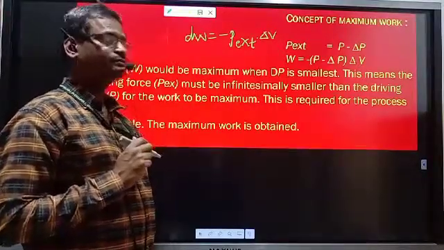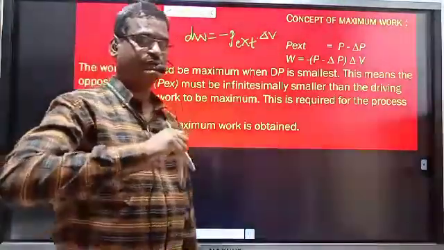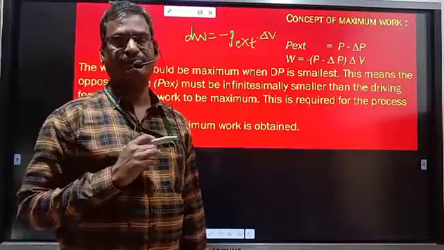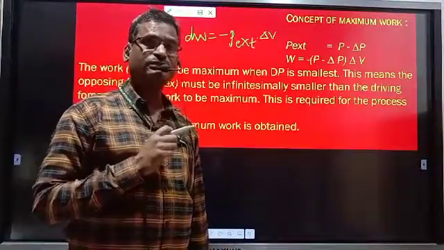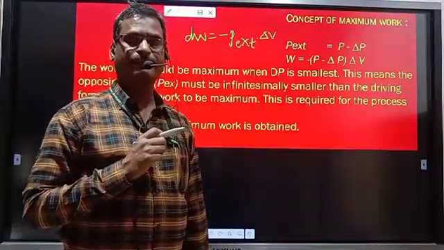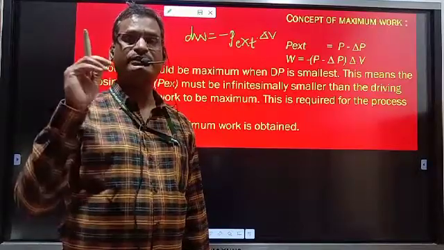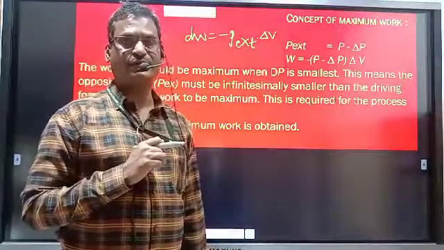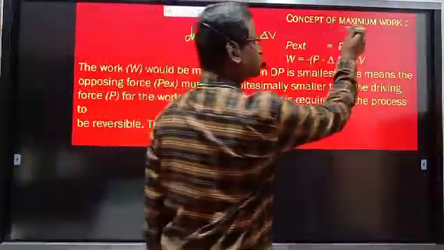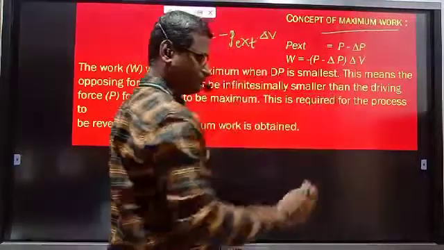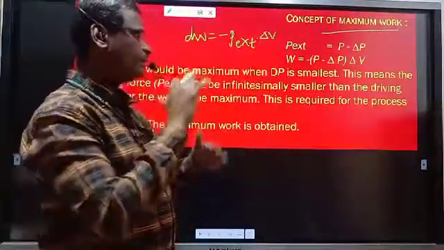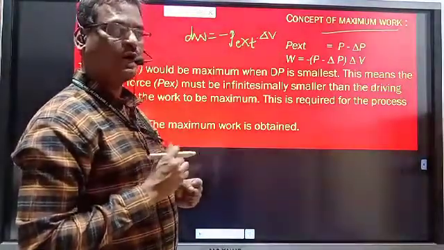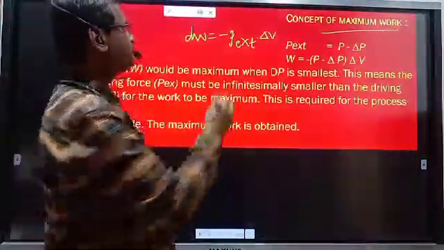But here in reversible process, in which millions of steps are present, crores of the steps are present, work obtained is maximum. Very huge quantity of work is obtained, and that work done is known as maximum work. See how maximum work is obtained, that is the first point. How or why maximum work is obtained.